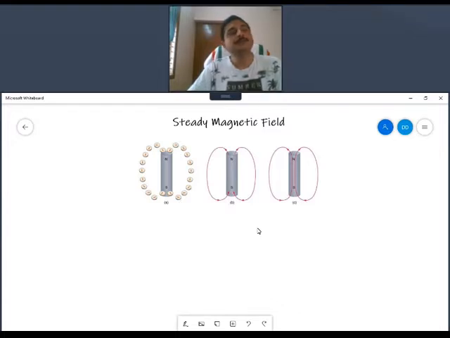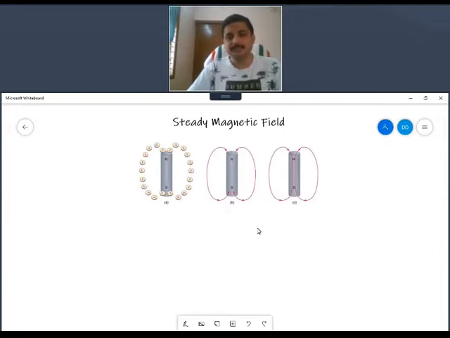Here too, a magnetic field is created by different means. A magnetic field can be created by a permanent magnet, which has a north pole and a south pole. It can be created by direct current, DC. Or it can be created by a changing current, that is, by an electric field changing with time.